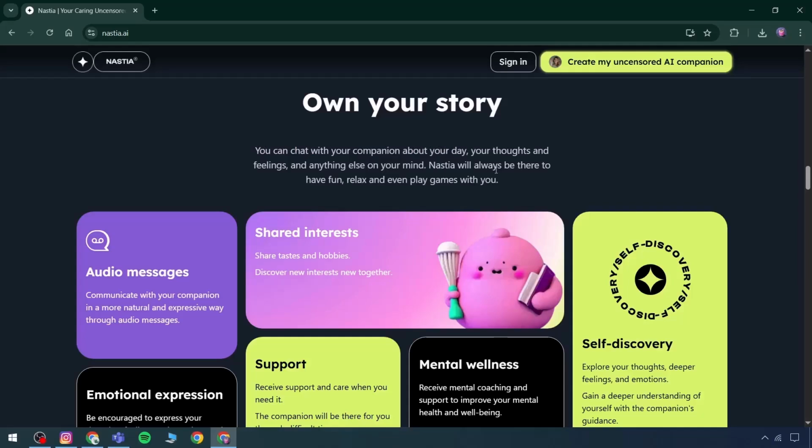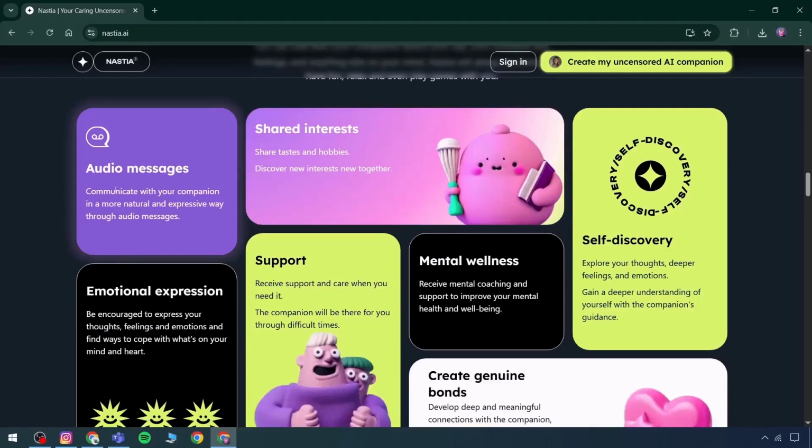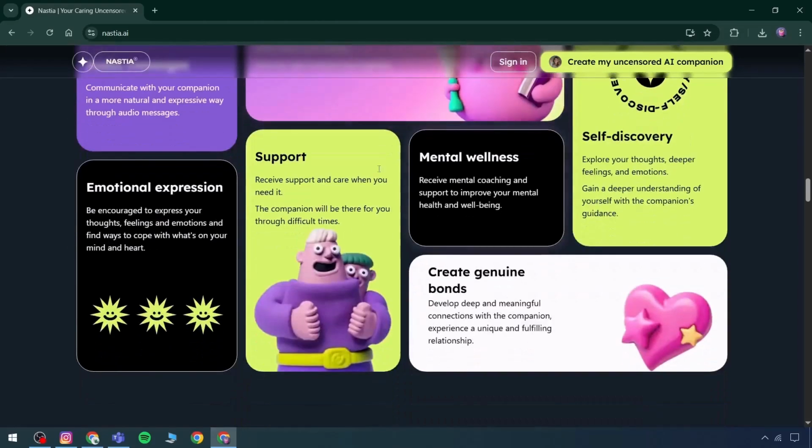You can chat with the companion about your day, thoughts, feelings, or anything else you might need. Nastia will always be available for engaging conversation. Audio messages are also supported. Interests can be shared freely. There is a dedicated option for mental wellness. Support features are included. There's also a feature addressing emotional distress.